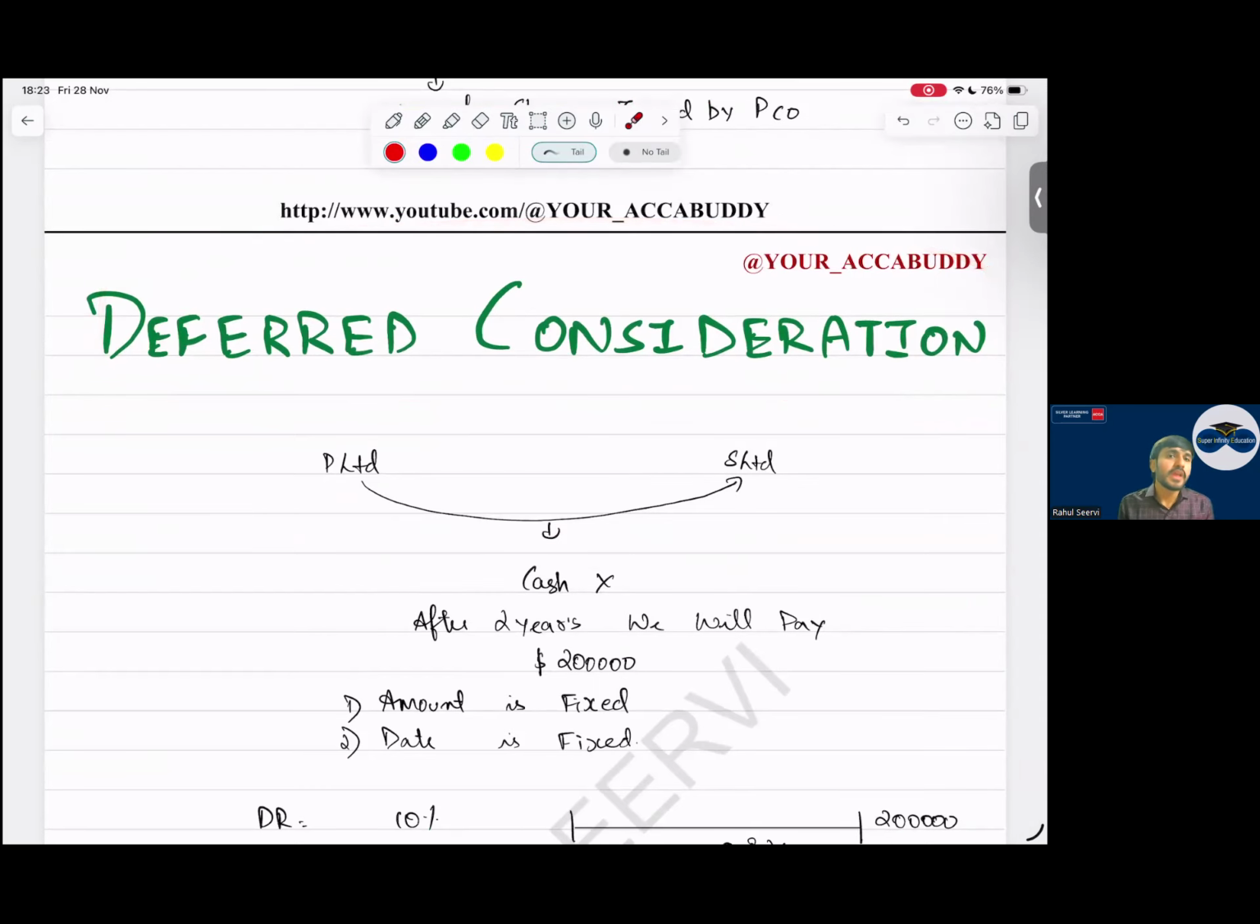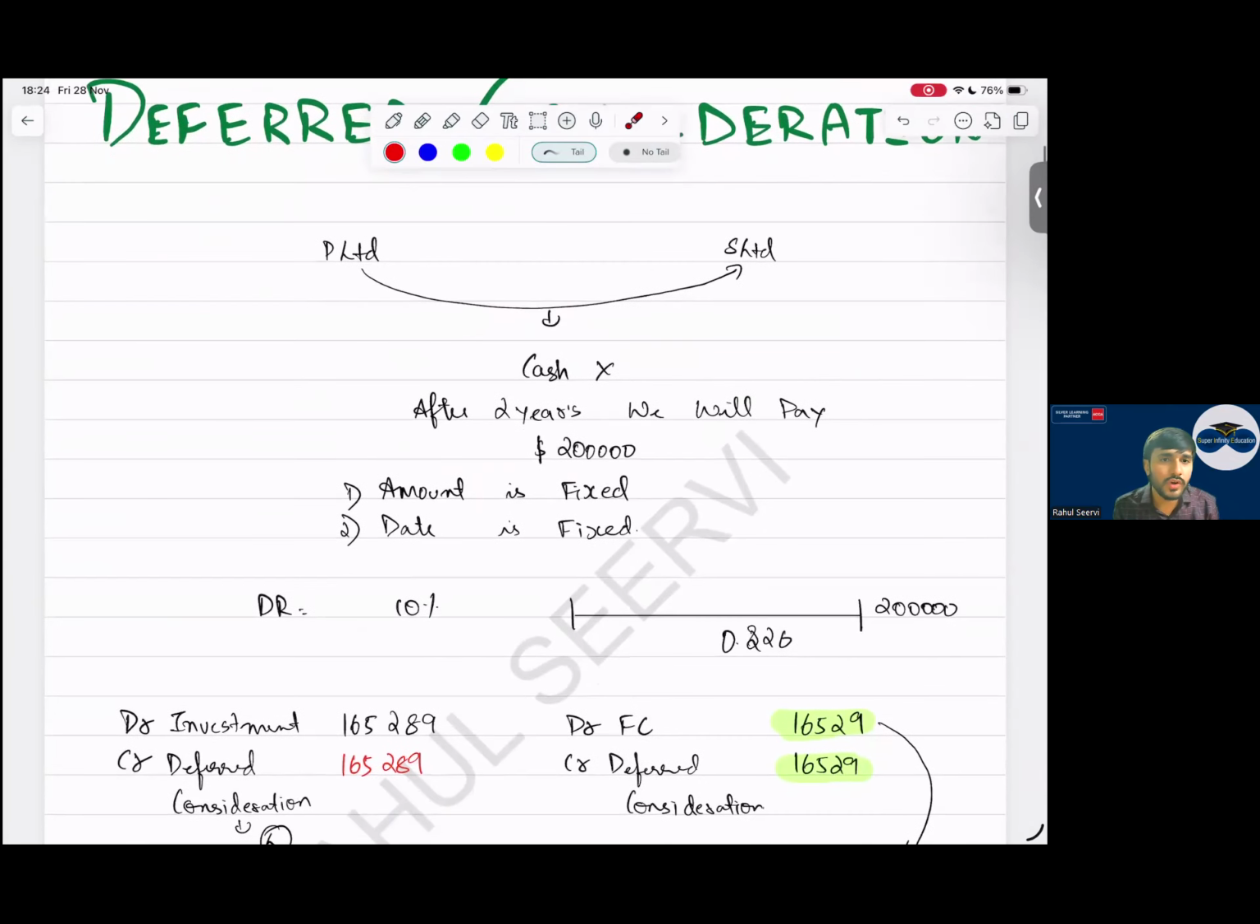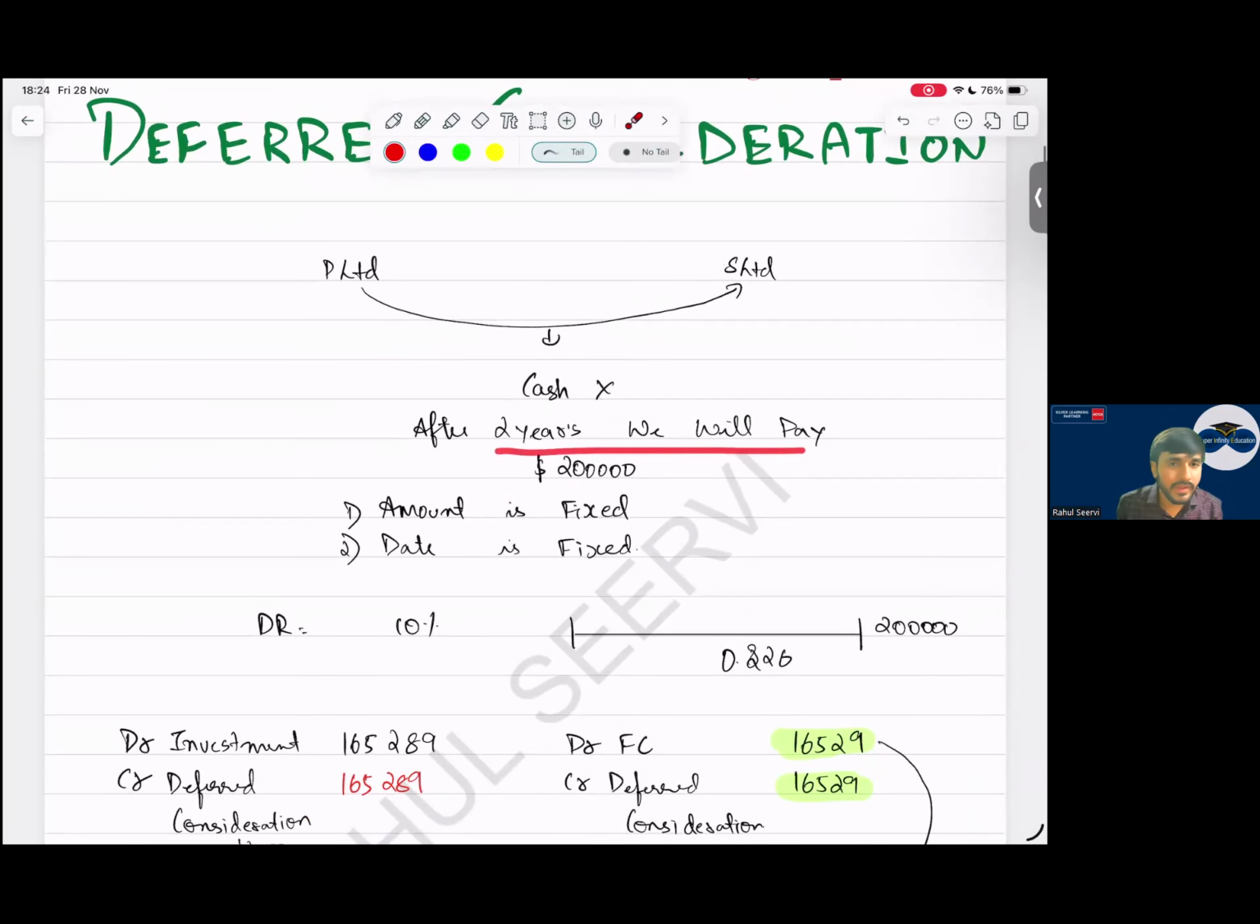Deferred consideration. So deferred consideration means what, sir? Payment is done in the future. I am acquiring your company, but I am saying I do not have cash today. I will pay you in the future. In that case, after 2 years, we will pay 200,000. The amount is fixed, the date is fixed. So what will I do? This 200,000, I will discount for time value. So I record debit investment, credit deferred consideration. This deferred consideration will be recorded as a liability. Simple. This is 165,289. On this unwinding, interest will come, sir. Debit finance cost, credit deferred consideration. We increase the value of deferred consideration.